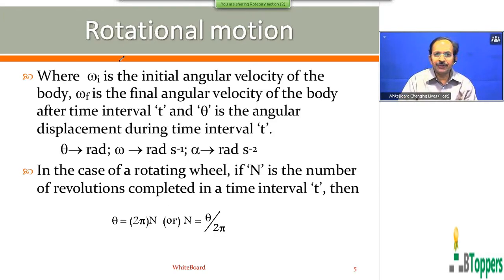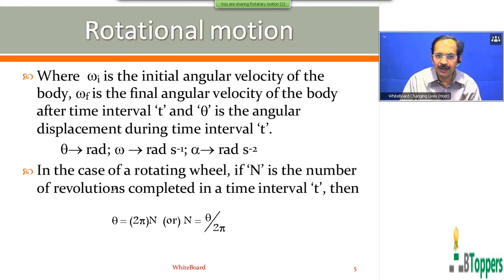So where omega I is the initial angular velocity of the body, omega F is the final angular velocity of the body after time interval T, and theta is the angular displacement during time interval T. So in all these equations, theta is expressed in radian, omega in radian per second, alpha in radian per second square.